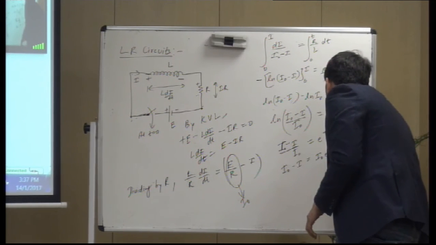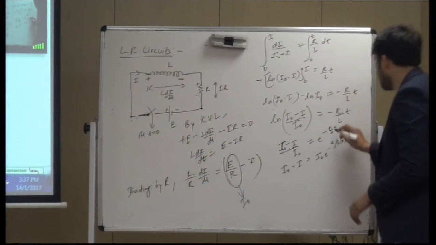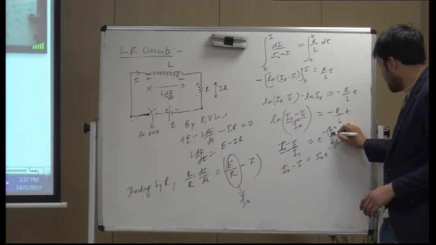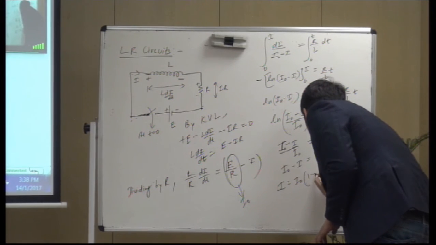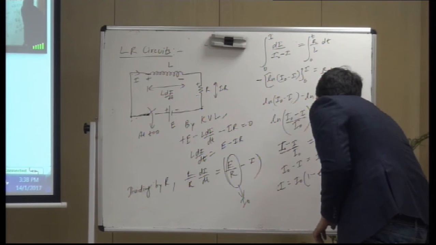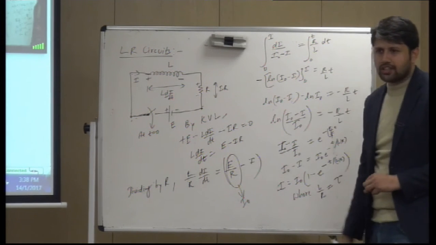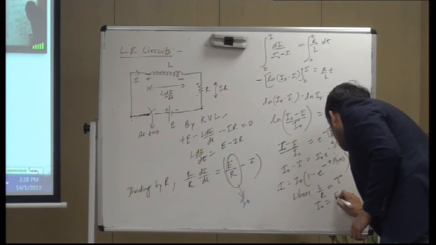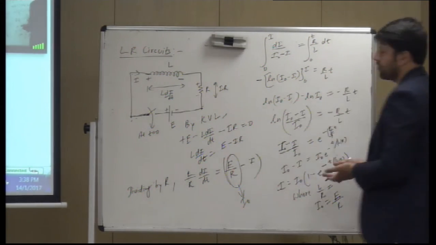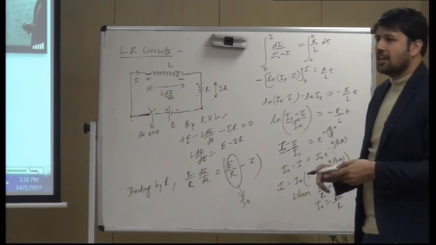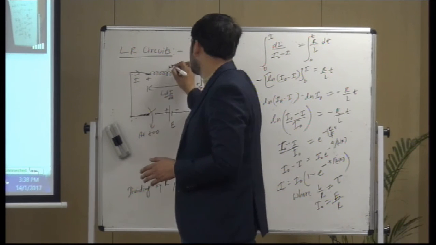I am writing it in this kind of format, taking R as the denominator of L. So I would be I naught times 1 minus E raised to minus T by L upon R, where L upon R is tau, the time constant, and I naught is E upon R. So this takes the same kind of shape as the RC circuit, and you can understand this is growth of current, section A.